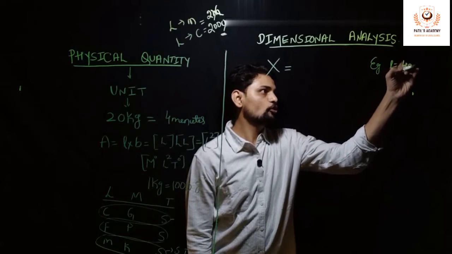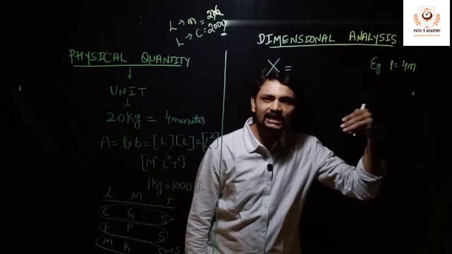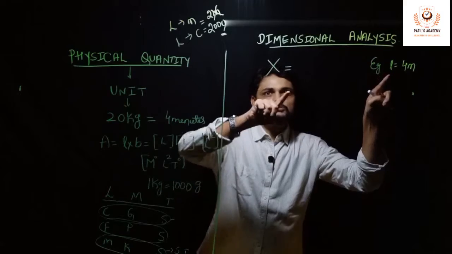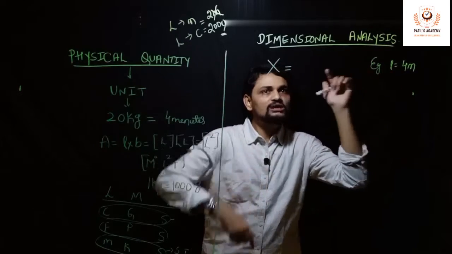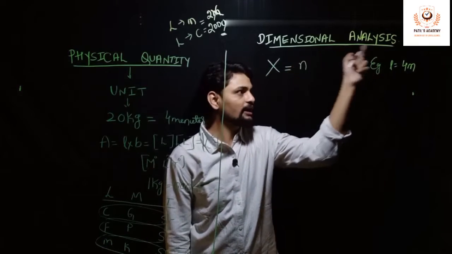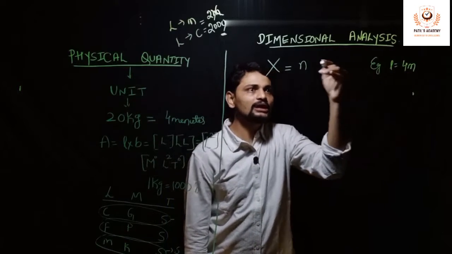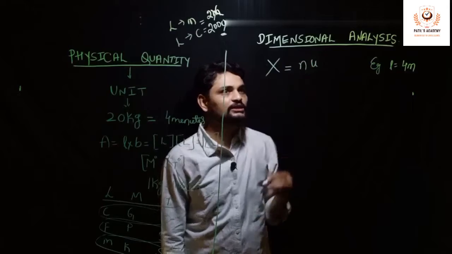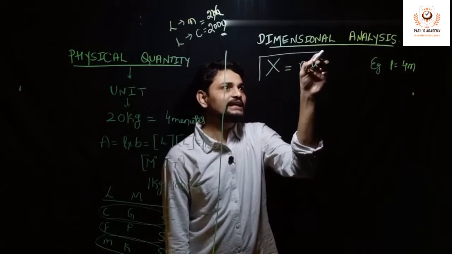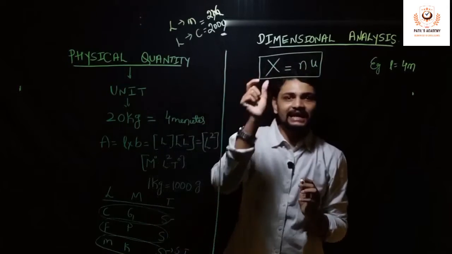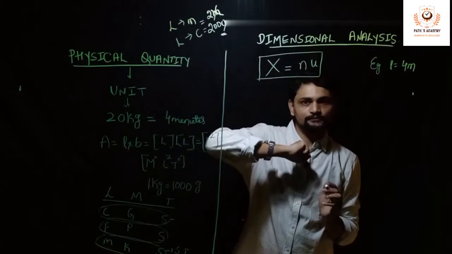the length comes out to be 4 meter. So this length, area, volume, whatever, let us assume that is x. And this 4 is nothing but the numerical number, and this might be in meter, centimeter or any other way, so let us call that a unit. So any physical quantity is represented as x equal to n into u.